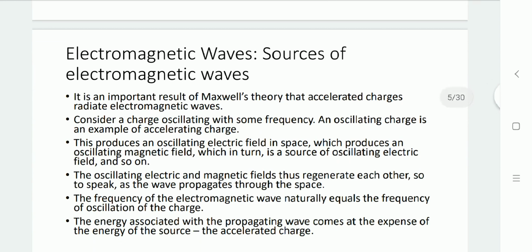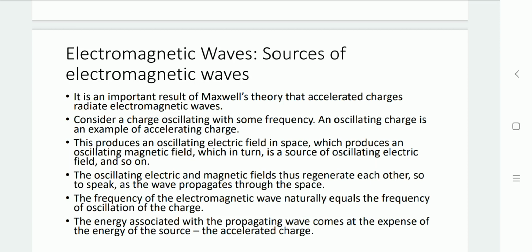Now the sources of electromagnetic waves are based on the last two Maxwell equations. If an external electric force is provided to a charge, the charge starts to oscillate with some frequency.